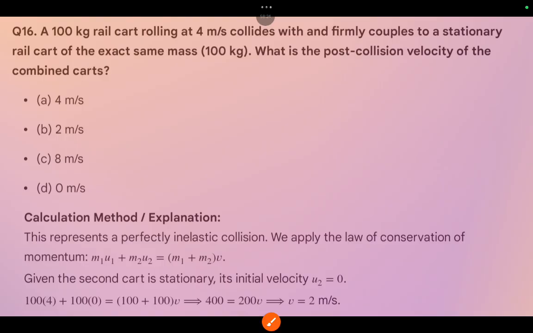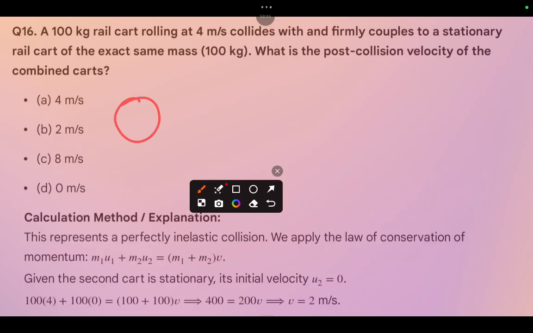Coming to the 16th one, a 100 kg rail car rolling at 4 meters per second collides with and firmly couples to a stationary rail car of the exact same mass of 100 kg. What is the post-collision velocity of the combined cars? So here we should go with which formula? Let us consider one rail car and another rail car. One is a 100 kg car moving at 4 meters per second, firmly coupled with the stationary rail car. The exact mass is also 100 kg. You need to find the velocity.